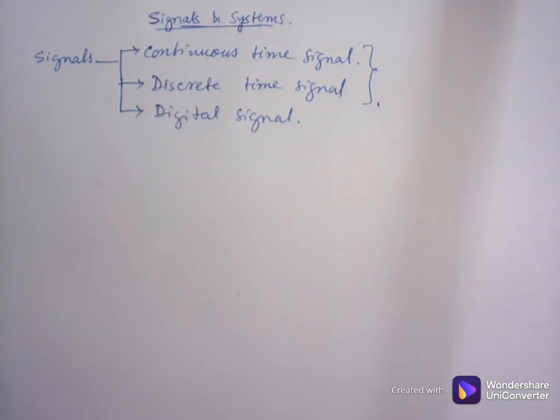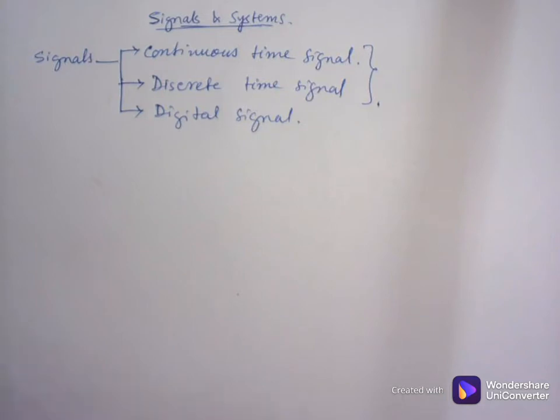Okay, so now elementary continuous time signals, that means which kind of signals we will mainly consider in case of continuous time signals, as well as we have to do the comparative study between continuous time signal and discrete time signal.